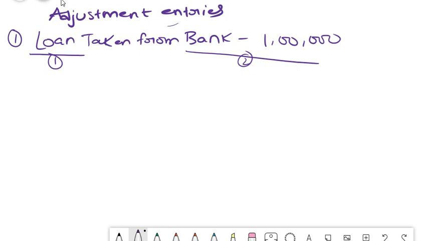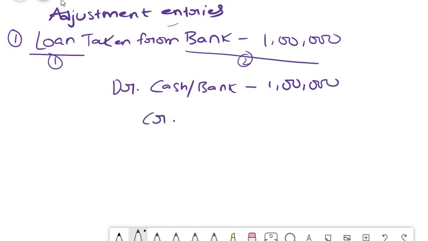So we have to simply straight away debit cash or bank account, whichever name, it is not important. So simply we will debit this amount and credit you will give to loan payable, same amount of 1 lakh, because loan payable is a liability, friends.